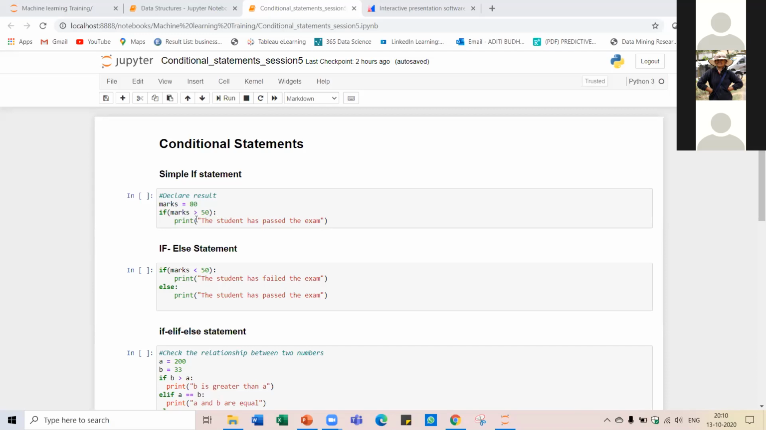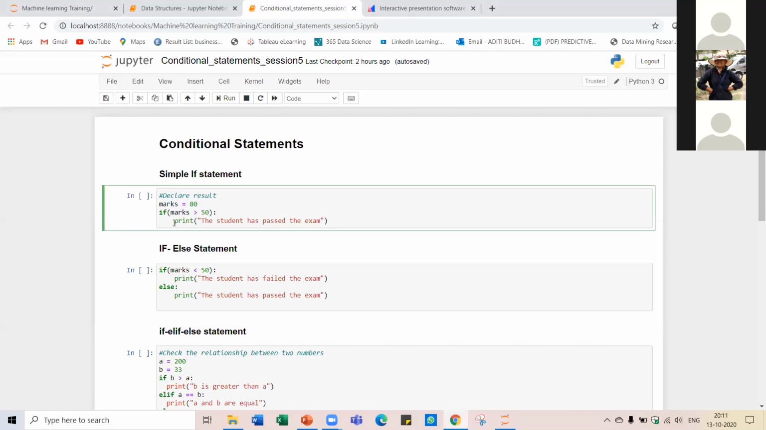So this is the syntax for the if statement. Your condition should be inside the parenthesis, and after the condition you have written, you should use the colon.